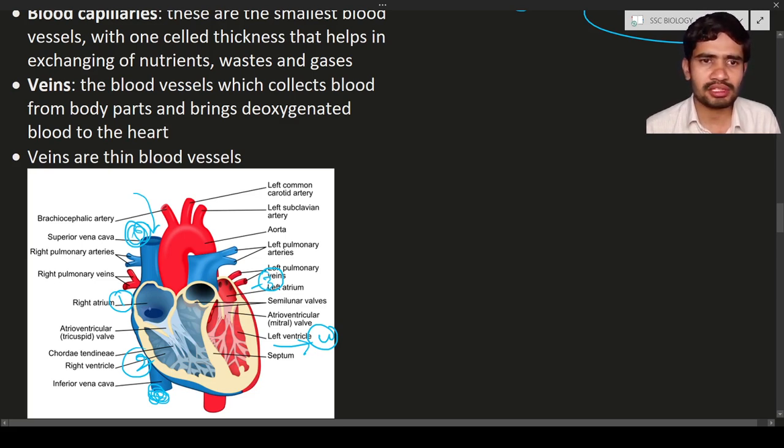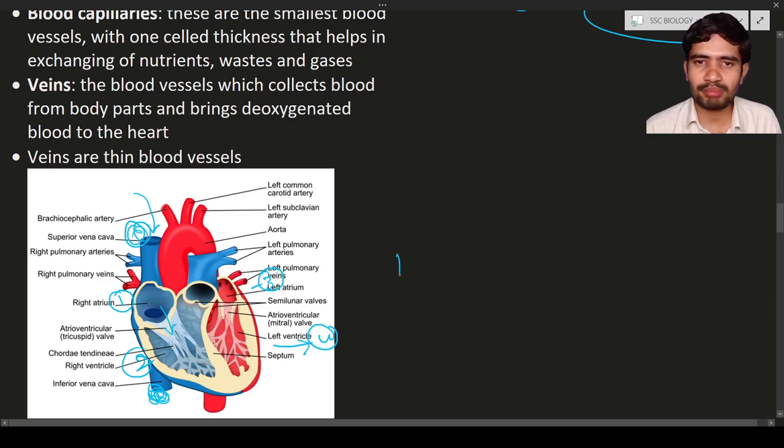When the right atrium fills with blood, it is going to contract and pump blood to the next chamber, known as the right ventricle. The right ventricle takes blood from the right atrium, and it will pump blood to another tube.